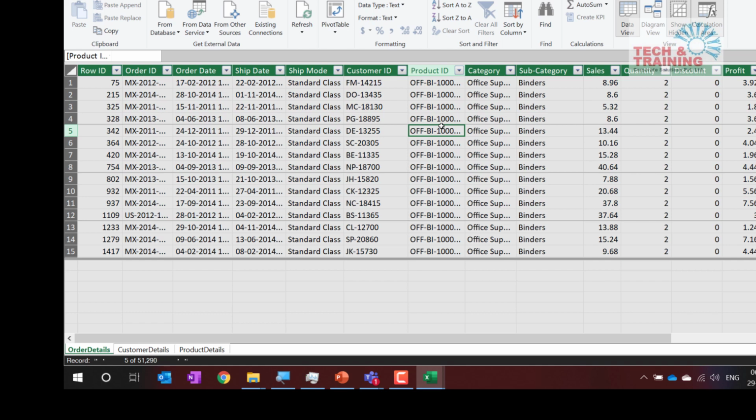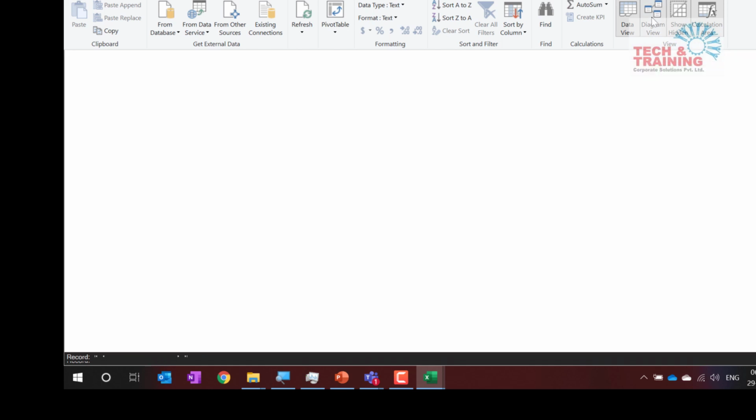Although there are functions that can help you do lookup, you need not do VLOOKUP. So let's see what needs to be done here. First thing that I am going to do is create a relationship. When I talk about a relationship, it means connecting the two data sources. So I go to diagram view here.